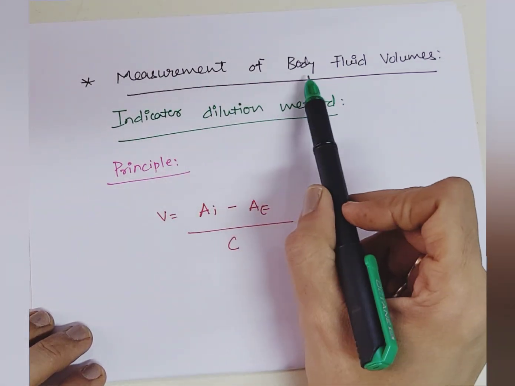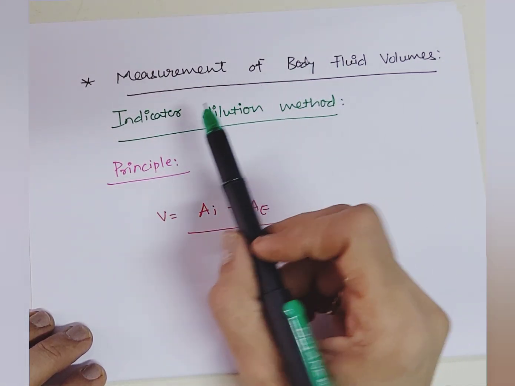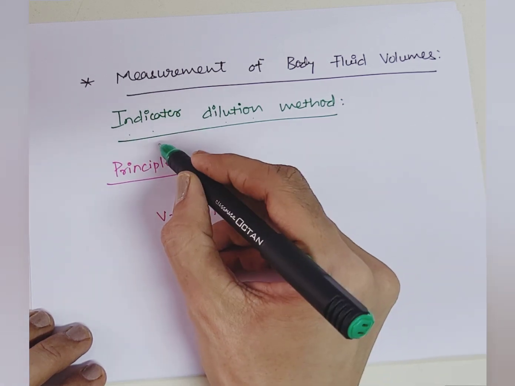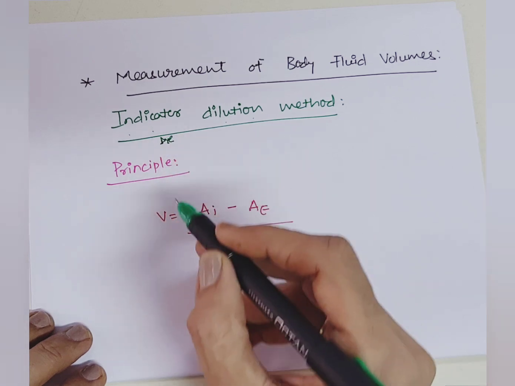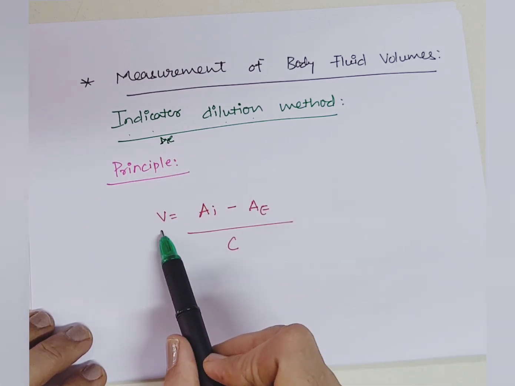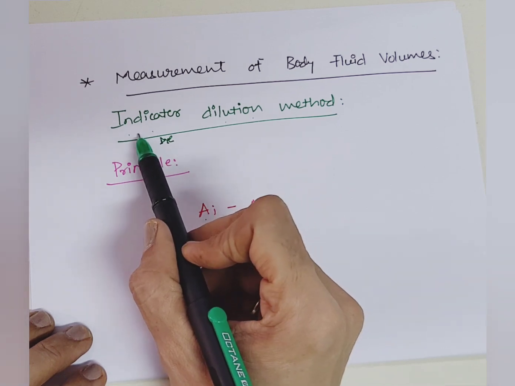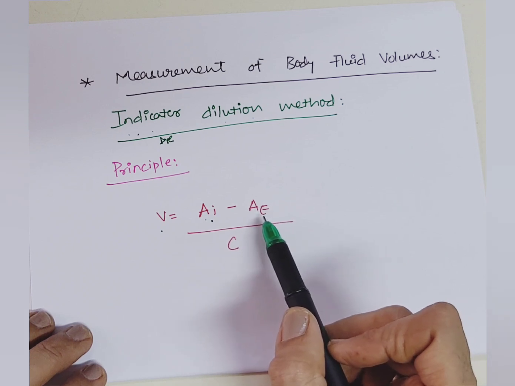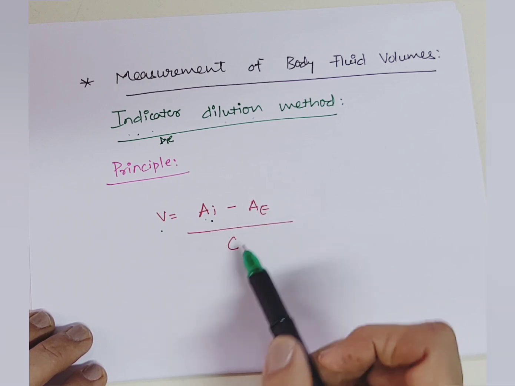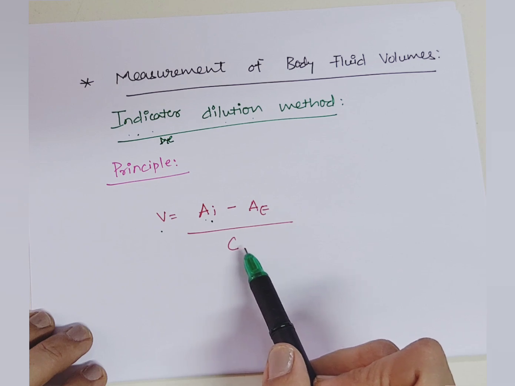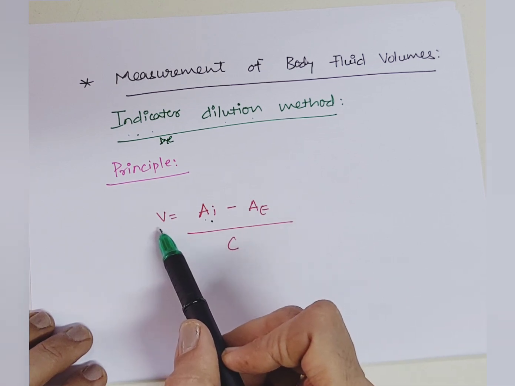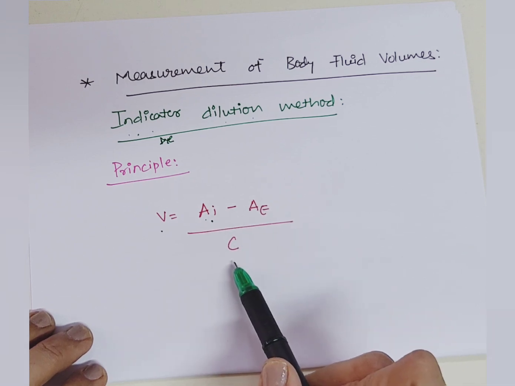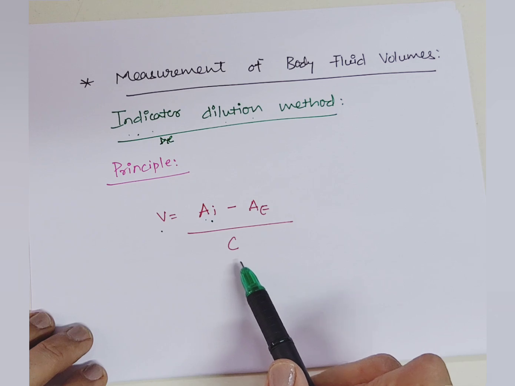Now, how are body fluid volumes measured? For that we use a dye. The method is known as the indicator dilution method or dye dilution method. What is the principle of this method? The principle is V is equal to the amount of any indicator or substance injected minus the amount of the substance excreted, divided by the concentration of the substance in the sample of fluid. That is equal to volume.